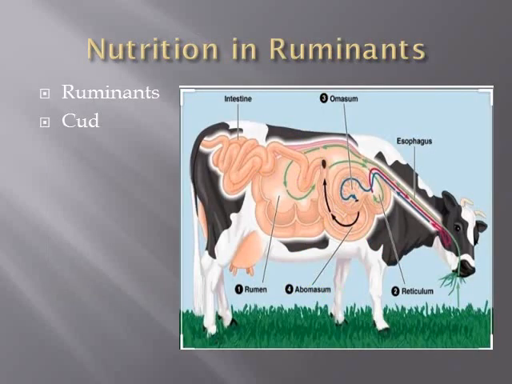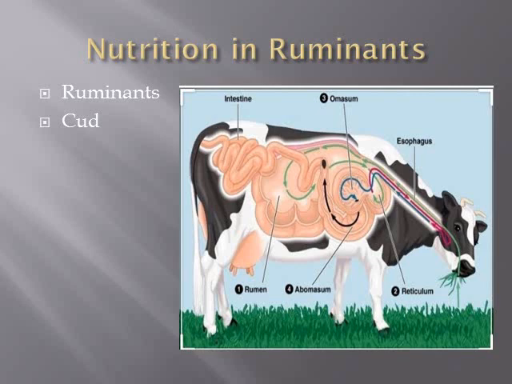Now the next one is nutrition in ruminants. Here we have to learn how ruminants take their nutrients or how they derive their nutrition. All of you have seen a cow or buffalo chewing continuously even when they are not eating. Here we take the example of a ruminant, that is, the cow. Whenever the cow or buffalo eats fodder, that fodder is stored in a part of the stomach after eating.